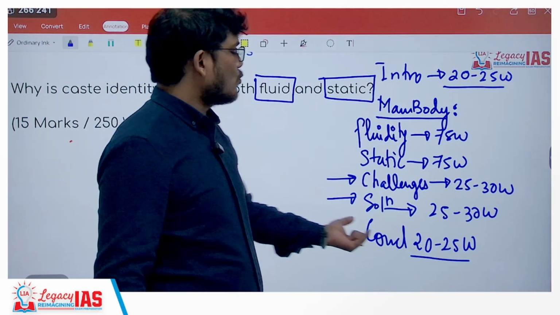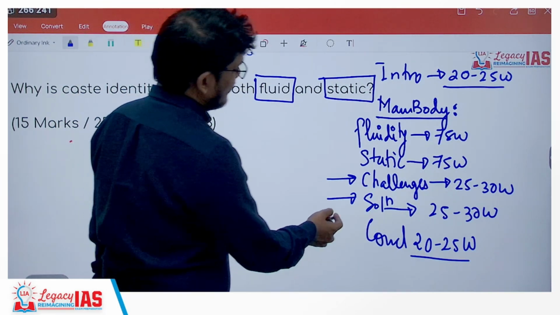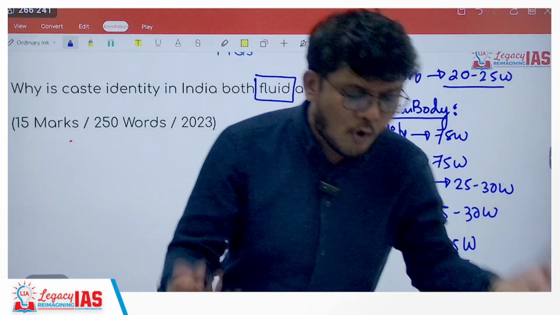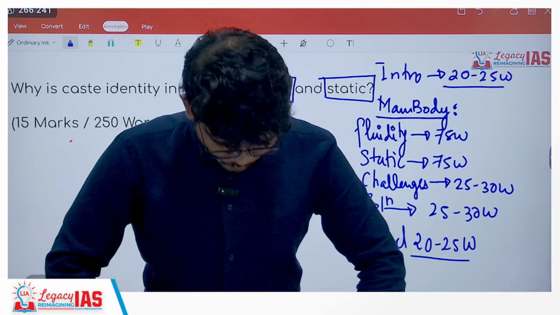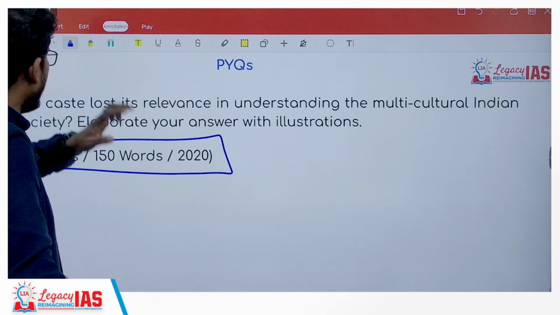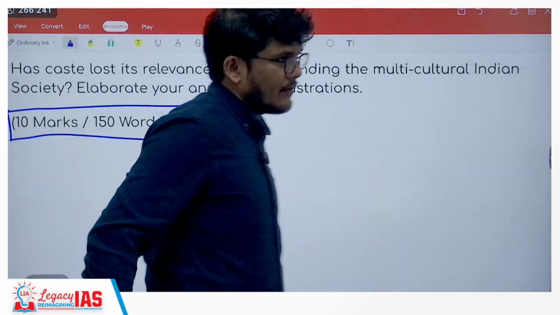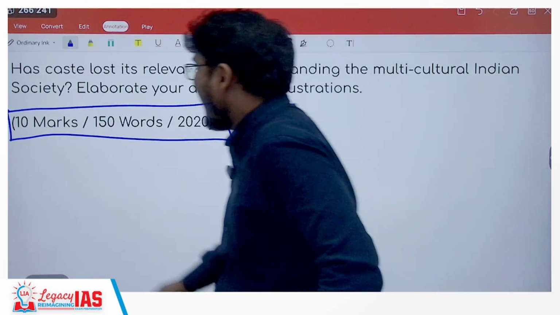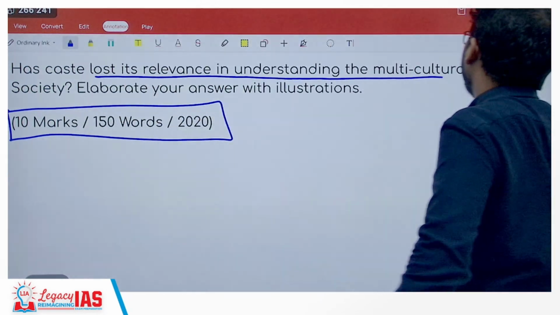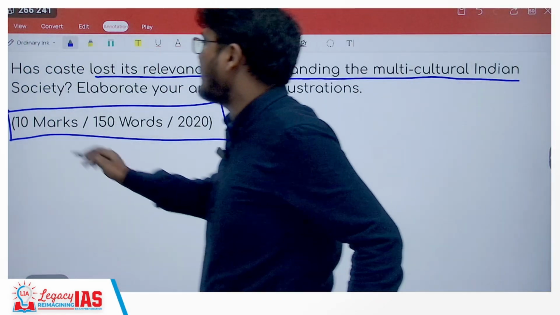And as far as the conclusion is concerned, the solution or the way forward can be clubbed with the conclusion in order to save words and say more in fewer words. I hope that is absolutely clear. Moving ahead, let us see the question. The question is: has caste lost its relevance in understanding the multicultural Indian society?